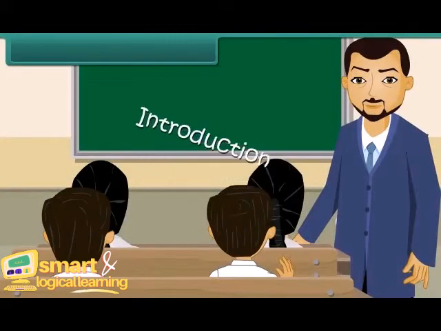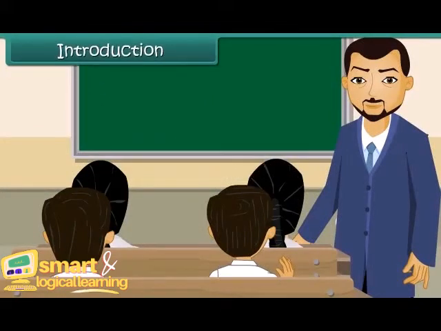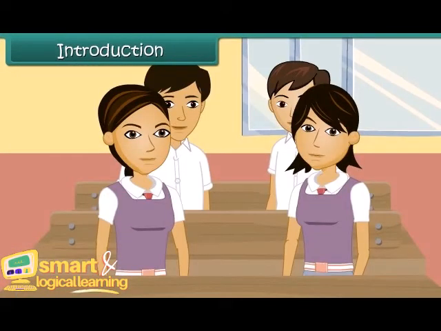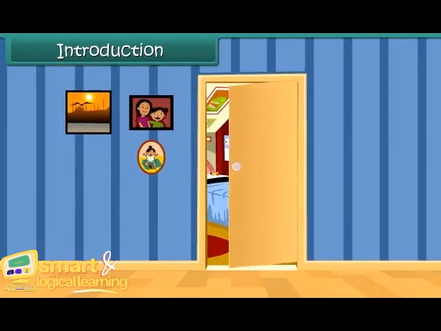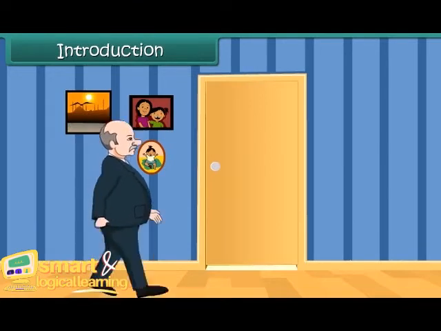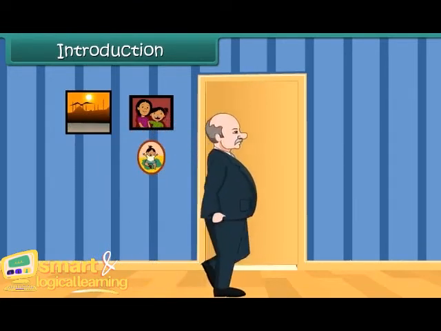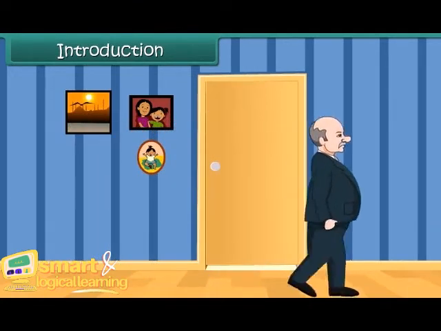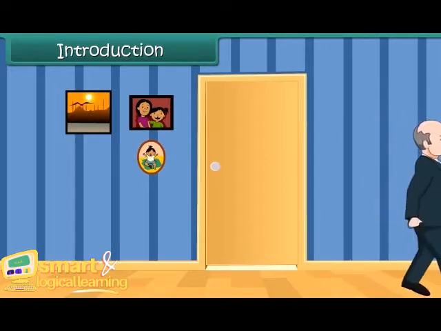Introduction. The first day a teacher enters your classroom, what do you say to the teacher? You all wish a very good morning to the teacher. Suppose all the doors in your room are closed. Then how can you guess whether anyone is crossing the room? Yes, you can identify it by hearing the footsteps of the person.